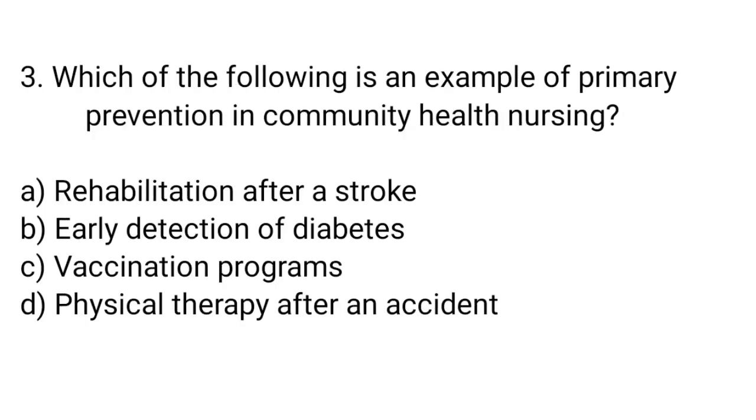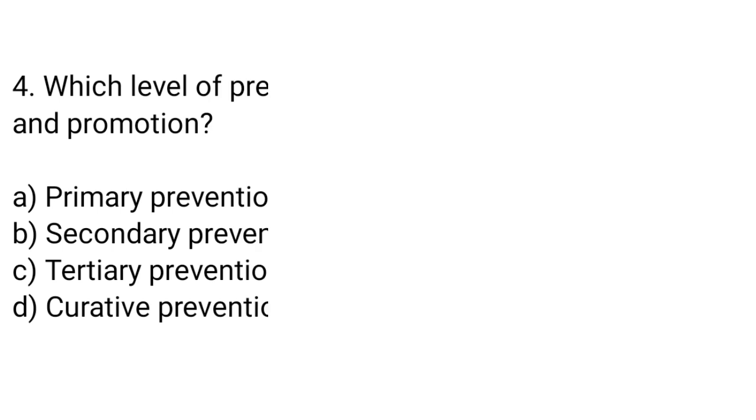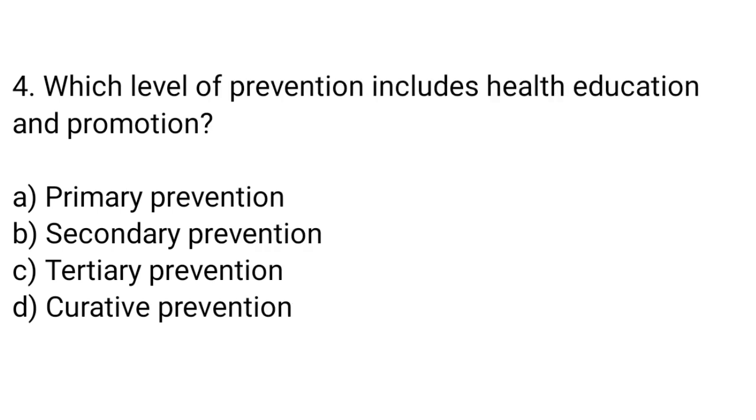Question number 3. Which of the following is an example of primary prevention in community health nursing? The right answer is option C, vaccination programs. Question number 4. Which level of prevention includes health education and promotion? The right answer is option A, primary prevention.